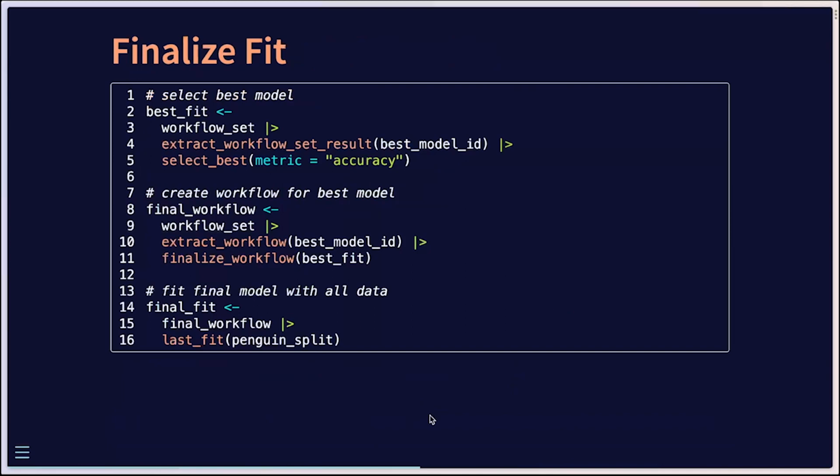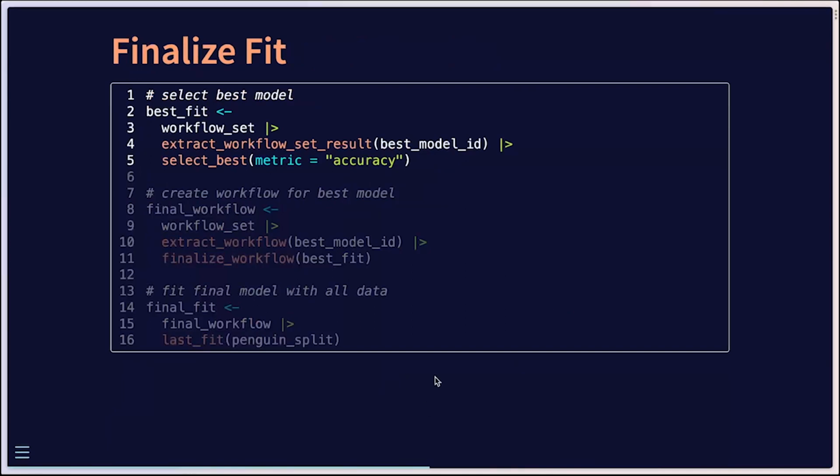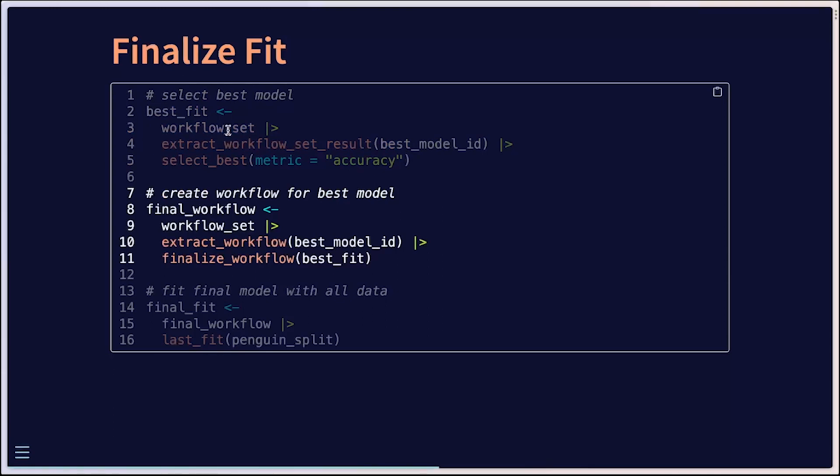To finalize, the first thing that we're going to do is extract the workflow based off the model ID that we set on the previous slide. In this case, we're selecting the most accurate of the model. You really could use either one. This is just showing an example of one here. We then want to update our workflow based off the model that we just selected. So you can see we're using extract workflow and finalize workflow, starting from that original workflow set object.